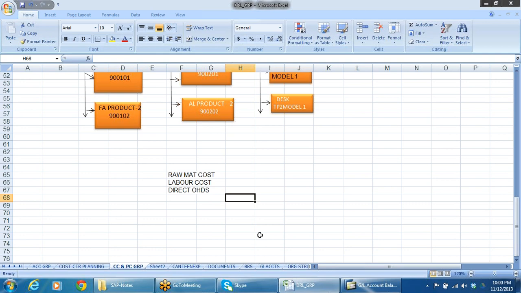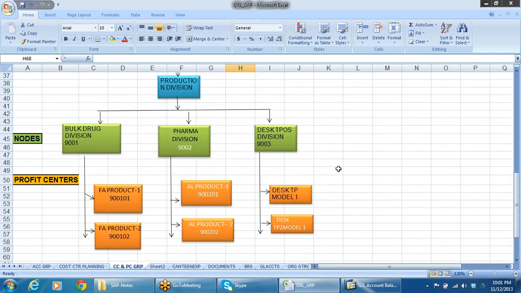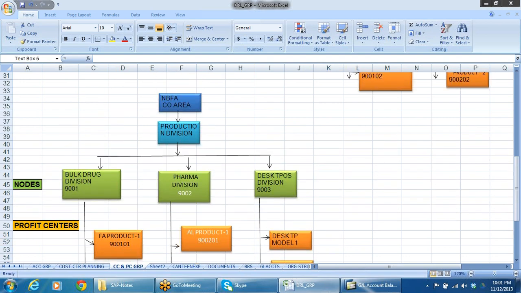Then coming to profitability analysis, right? Profitability analysis means analyzing the profitability. There are two different things. Profit center accounting is different from profitability analysis. Profit center accounting is nothing but dividing the internal organizational units or strategic business units into profit centers, and you are analyzing the profitability division wise, right? That is called profit center accounting. We define profit centers, that is profit center accounting.